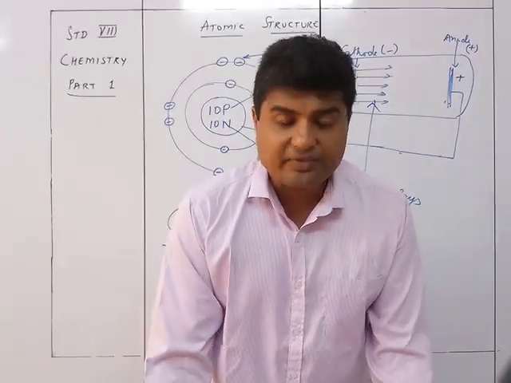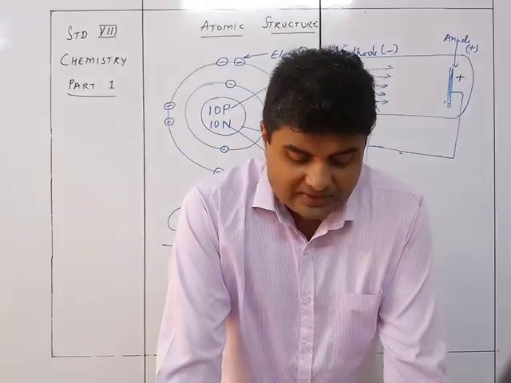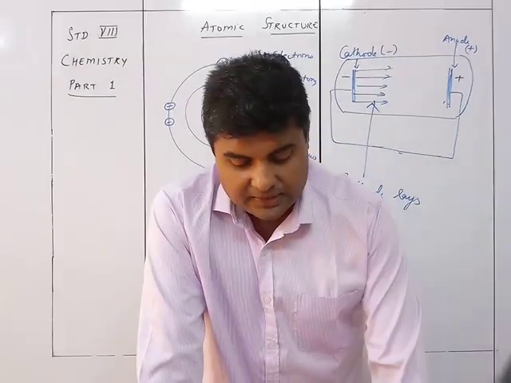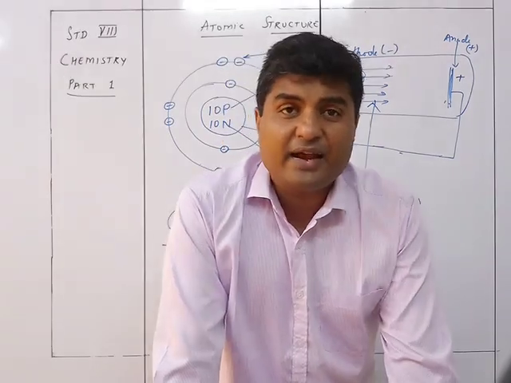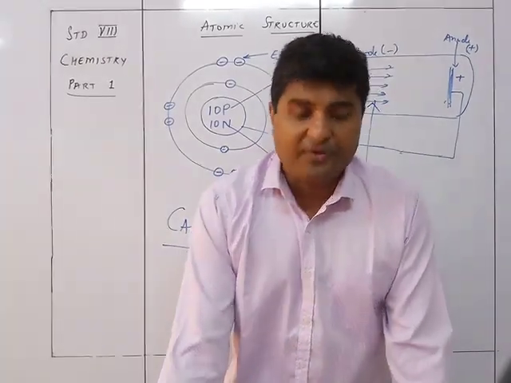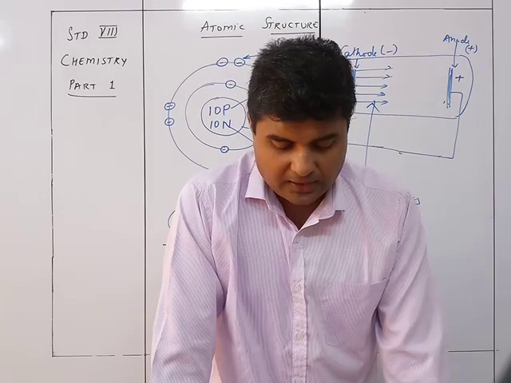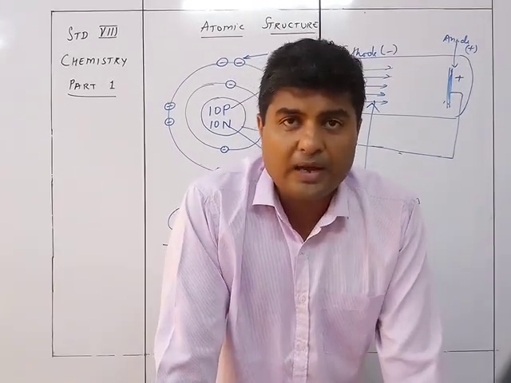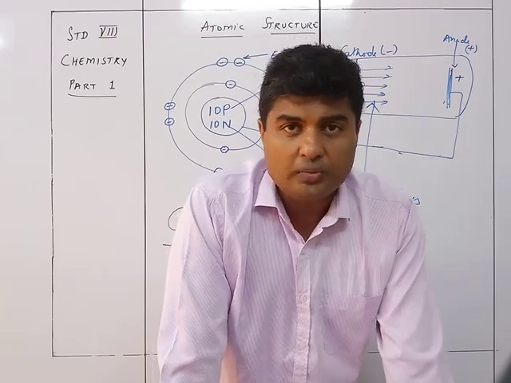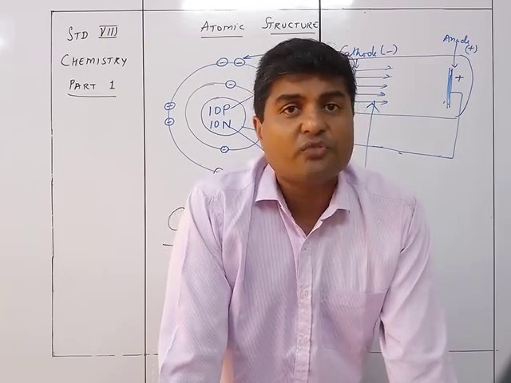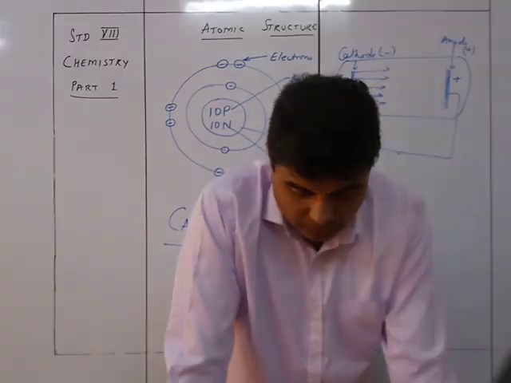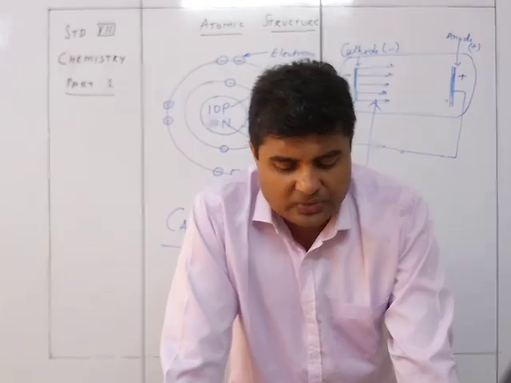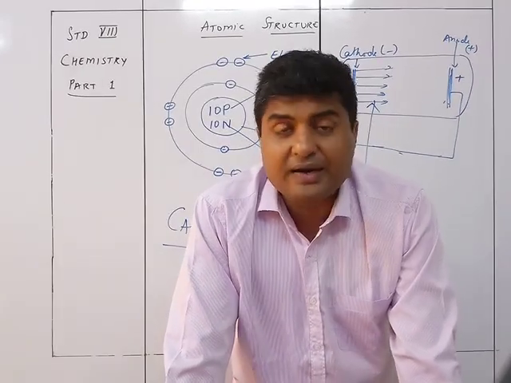Now let's see the discovery of electrons. Scientist J.J. Thomson, in 1897. You can see that in 1878 William Crookes discovered the cathode rays, and after almost nine years it was J.J. Thomson who, with the help of the cathode ray tube, discovered the presence of electrons in the atom. In 1897 he discovered that the constituents of cathode rays are particles that contain electrons.